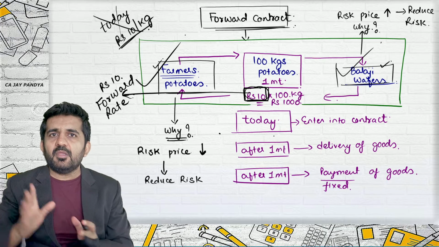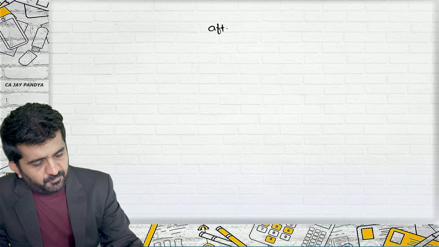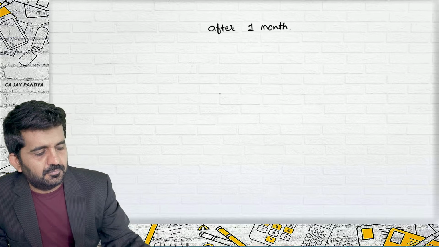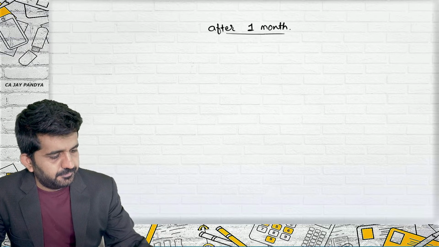All right. On which date are we today? Now let us go to next page, that is after 1 month.